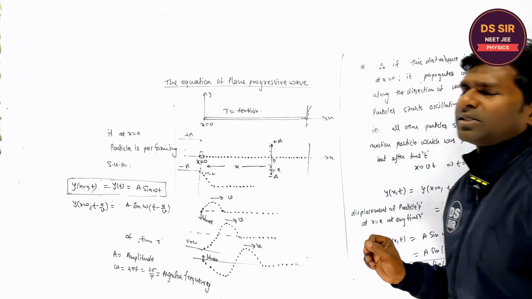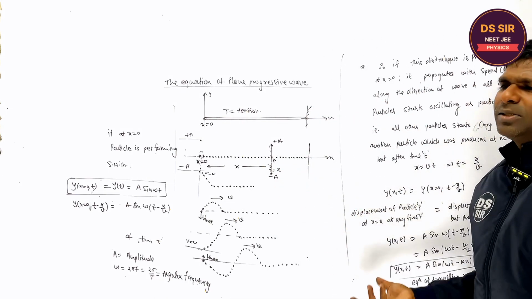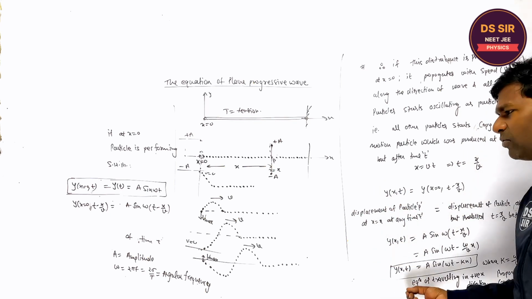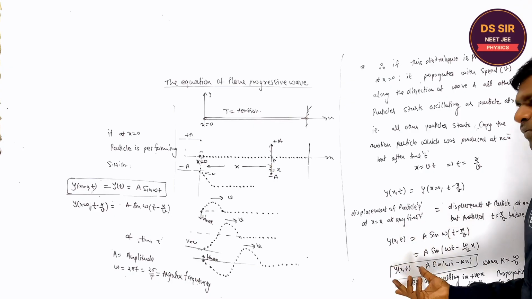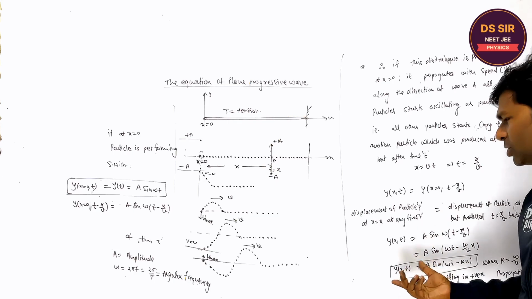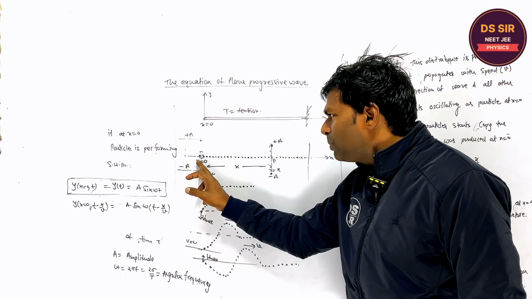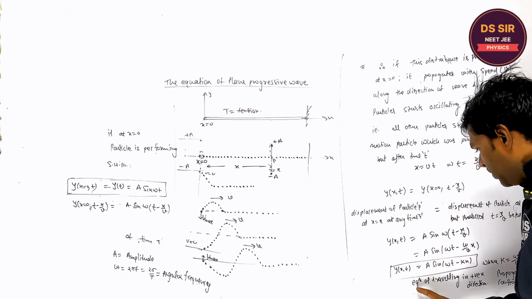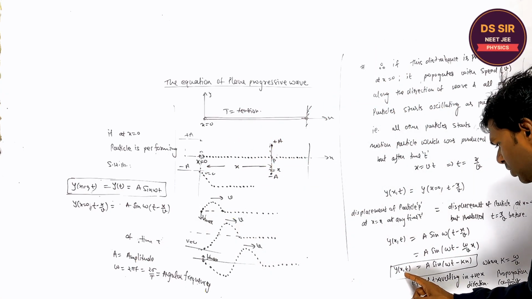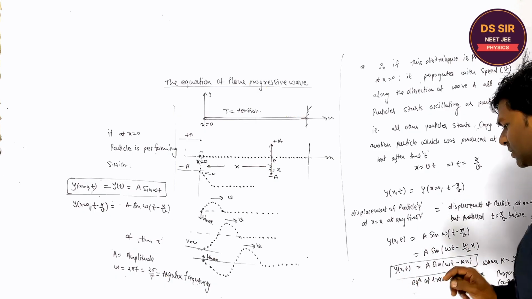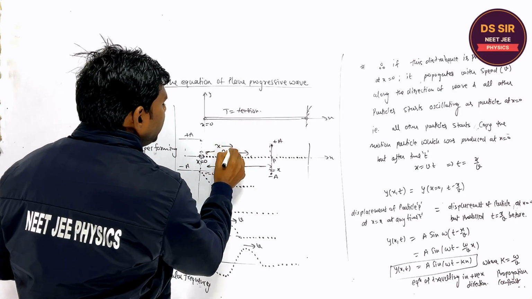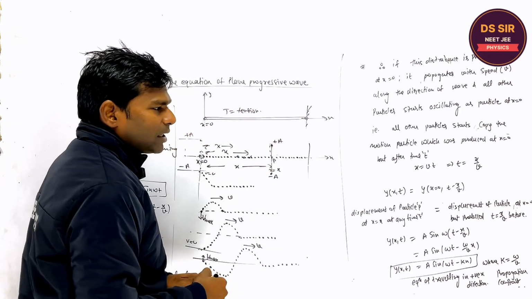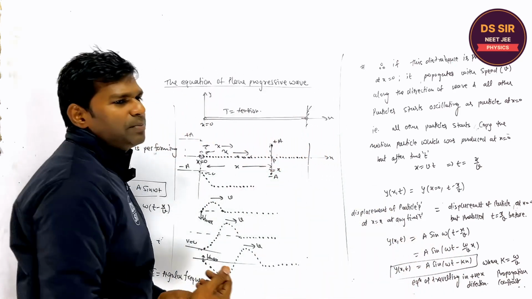So what do you understand by this? That every particle is performing SHM. We have done the SHM in a very good way, so we can discuss all other things. But instead of considering the displacement at x equal to 0, we will discuss the displacement of any particle present at x. Listen one thing, at a particular time, at different x, their displacement will be different.